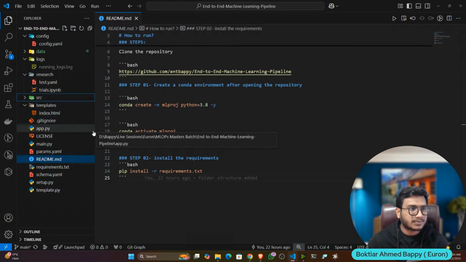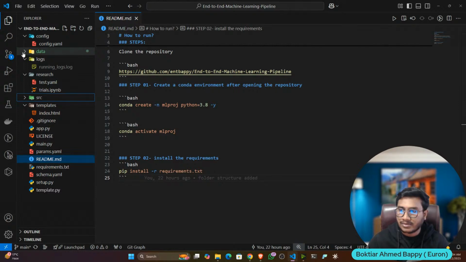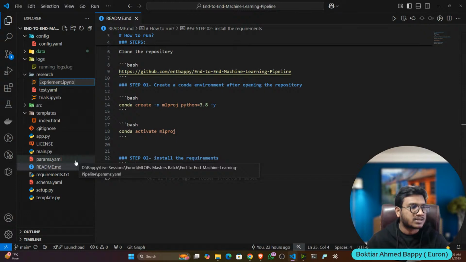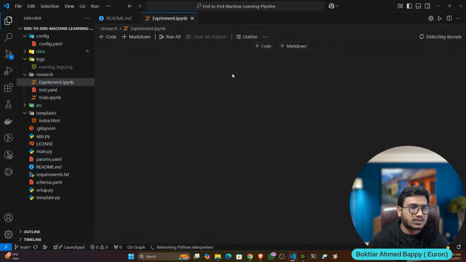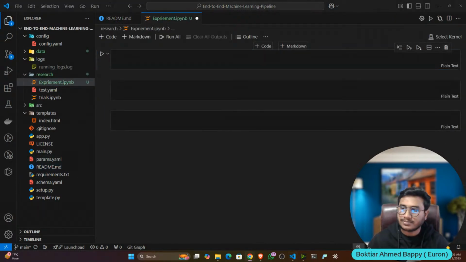First of all, we'll start with the notebook experiment. We'll try to do the entire project in our Jupyter notebook, and then we'll see how we can convert it to modular coding. This is what we'll try to learn. So for this, in the resource folder, I'm going to create a file and name it experiment.ipynb. Inside that, we'll write all of the code.